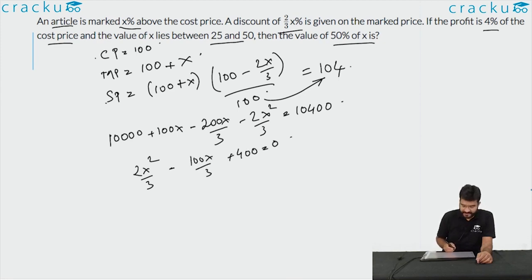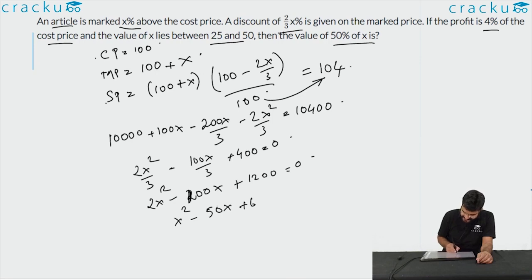You multiply everything by 3, so this will be 2x square minus 100x plus 1200 is equal to 0. Now divide all of them by 2, so it will be x square minus 50x plus 600 is equal to 0, or (x minus 20) into (x minus 30) is equal to 0.